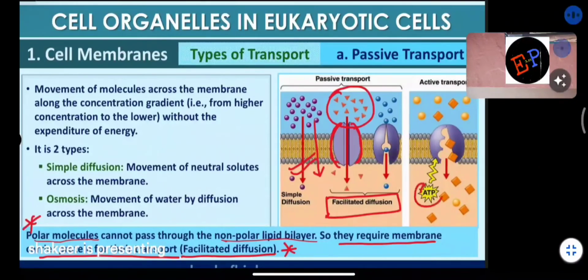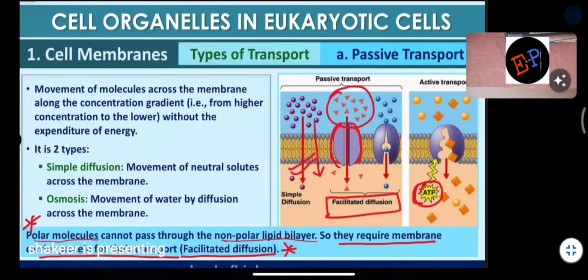ATP must be spent, energy must be spent. Then only can molecules travel from lower concentration to higher concentration. It is natural that molecules travel from higher to lower. But if you want to send molecules from lower to higher, then definitely you need to spend energy. And only by this process of active transport can the cell